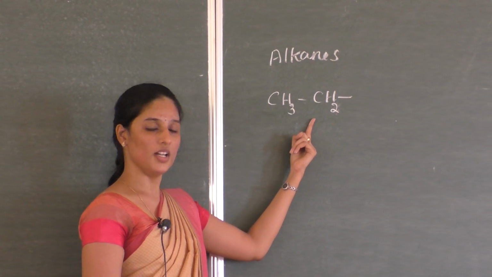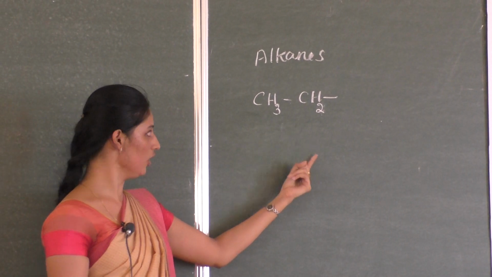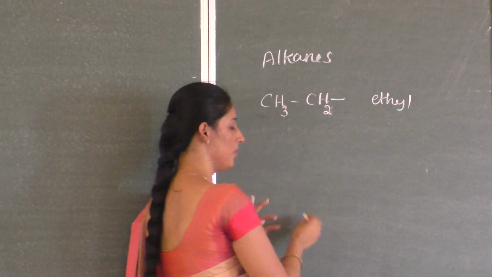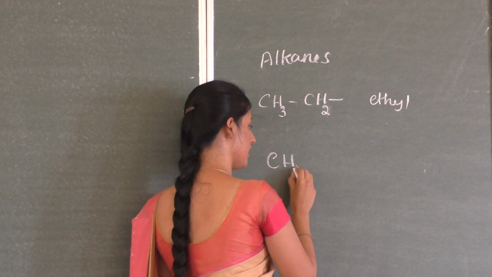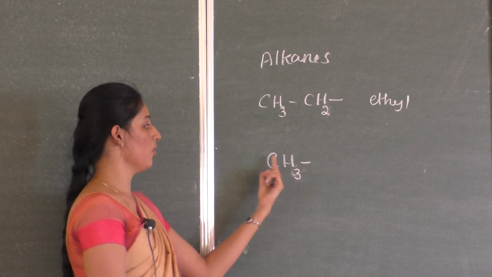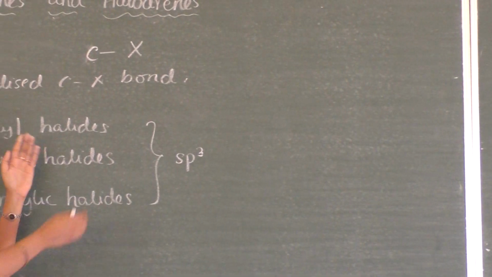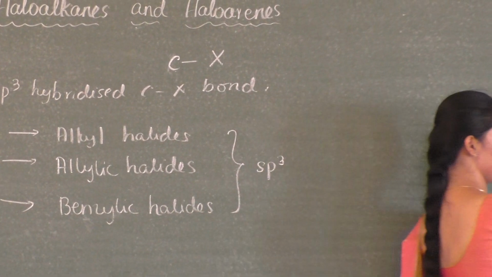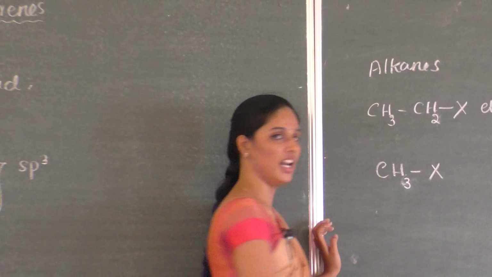So what is an alkyl group? Remove one hydrogen atom from an alkane, which results in the formation of an alkyl group. From ethane we will get the ethyl group. From methane, CH4, if I remove one hydrogen atom, it becomes CH3, and this is methyl. Okay. So what are alkyl halides? Alkyl halides means halogen with the alkyl group. If you substitute a halogen in the place of the hydrogen removed, it becomes an alkyl halide.